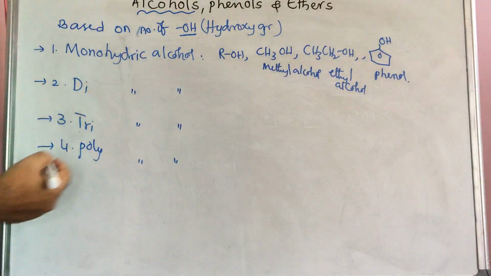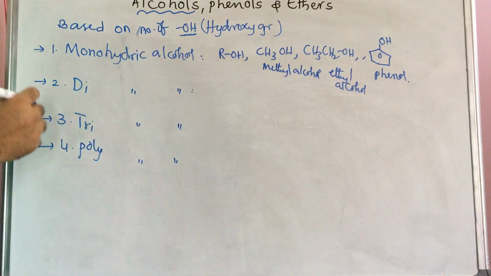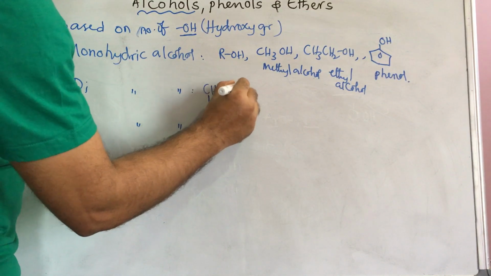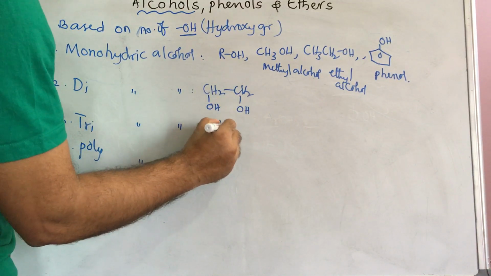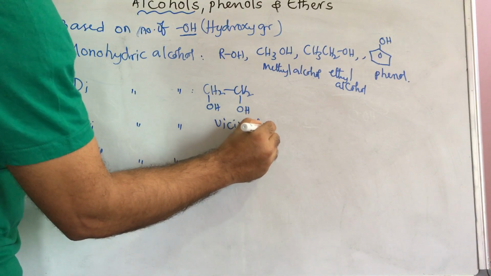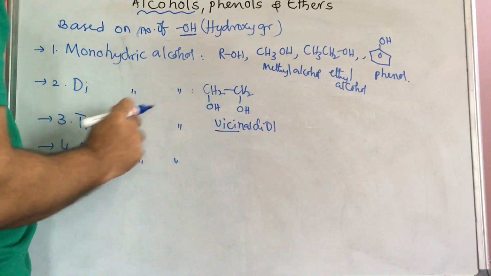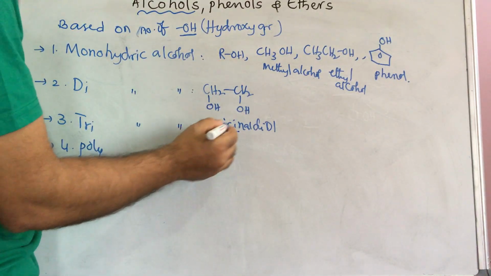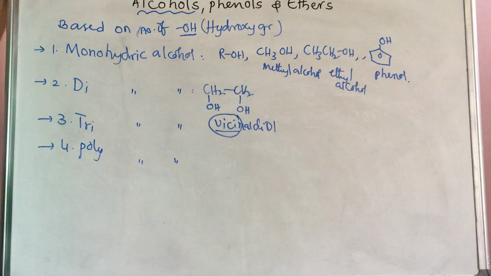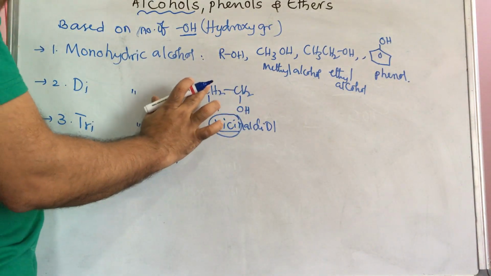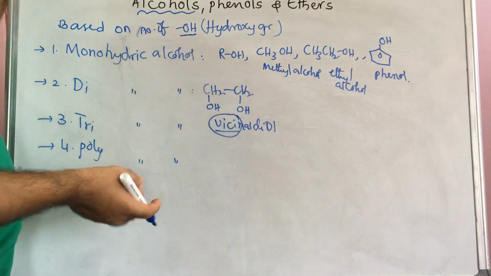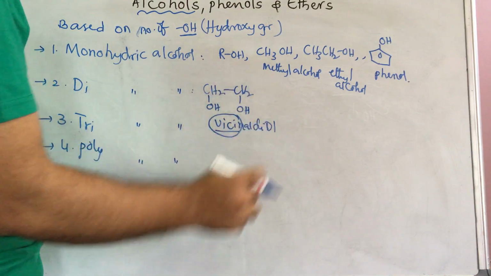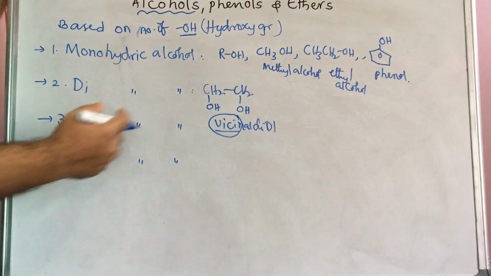Okay. Next, dihydric alcohols. In dihydric alcohols, 2 hydroxy groups will be present. Example: CH2OH, CH2OH. This is called vicinal diol. Vicinal means side by side carbon, adjacent carbon; 2 hydroxy groups are there, each carbon having one hydroxy group. That is called vicinal. Keep in mind, for competitive exam purposes, this vicinal is very important. Vicinal means the adjacent carbons having hydroxy groups or any other group. Diol means here 2 hydroxy groups are there. If halogen is there, it is vicinal dihalide, or for any other functional group, the respective name will come.